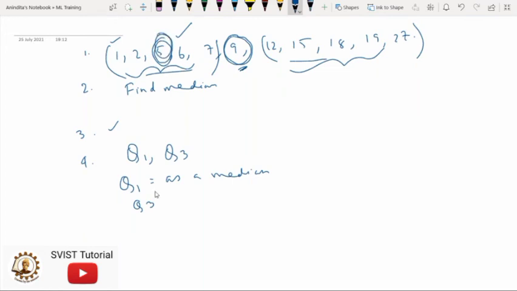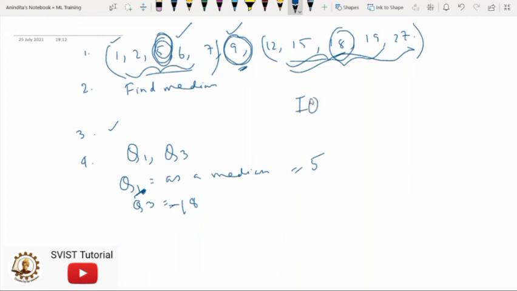So in this case, what is Q1? Q1 is the median in the lower half. So here Q1 is equal to 5. And what is Q3? So in this case, Q3 deals with the upper half of the median. So in this case, the median value will be 18. And in this case, the Q3 will be 18 because Q3 is the median of the upper half. So simple, it is 18.